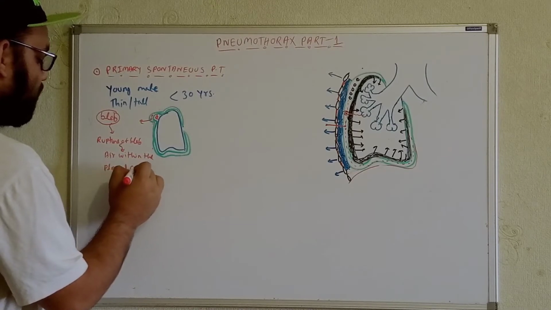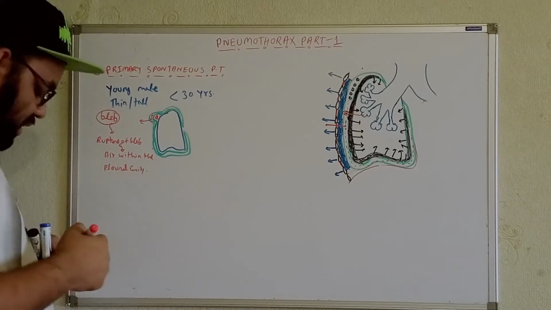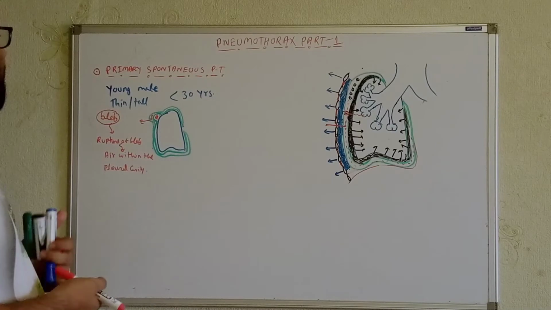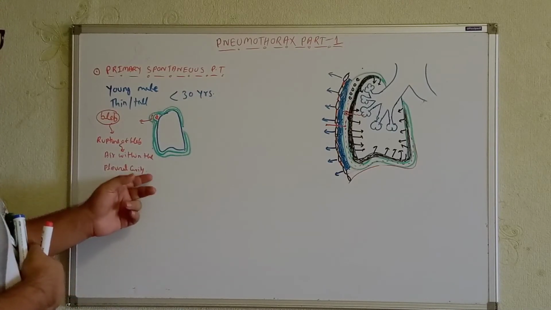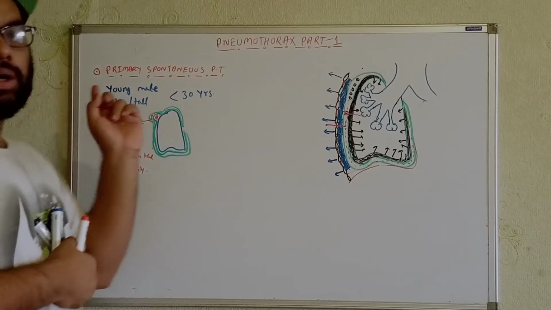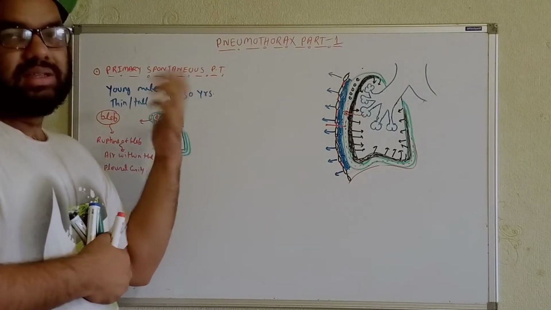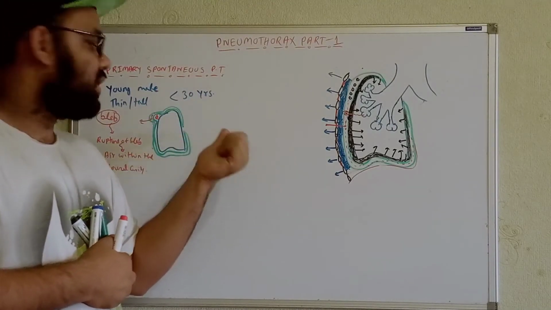So that is one thing that can be responsible for causing the primary spontaneous pneumothorax. See, there is no pathological condition development here. It's not a pathological condition. This is a normal thing; under normal physiological circumstances, we can also see this type of thing.